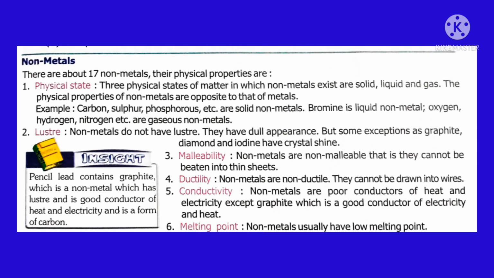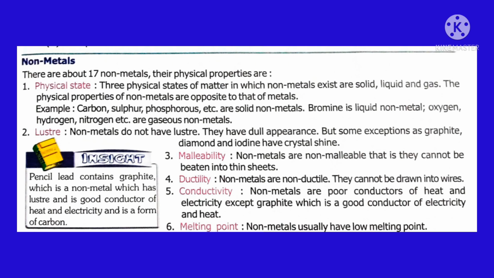Non-metals exist in all three different states of matter. Some are solid, some are liquid, and others are gases. Carbon C, phosphorus P4, sulfur S8 are solid non-metals, whereas the only liquid non-metal is bromine, and oxygen, hydrogen and these all are gases. Non-metals do not have the lustrous property except graphite, diamond, and iodine.